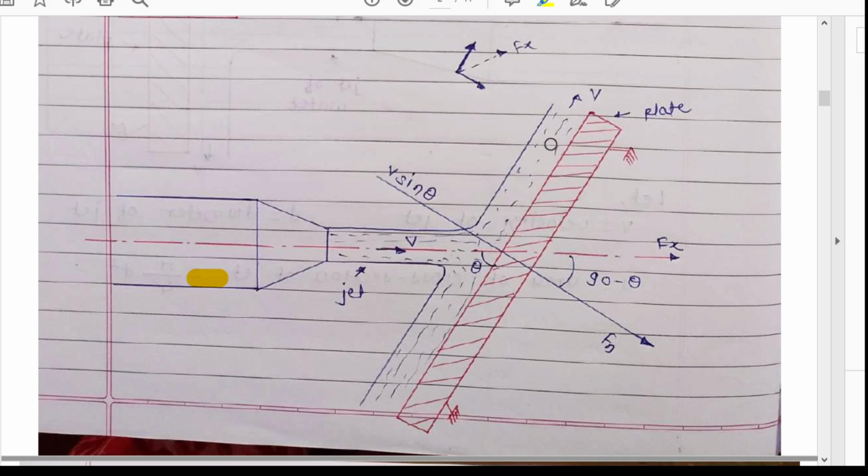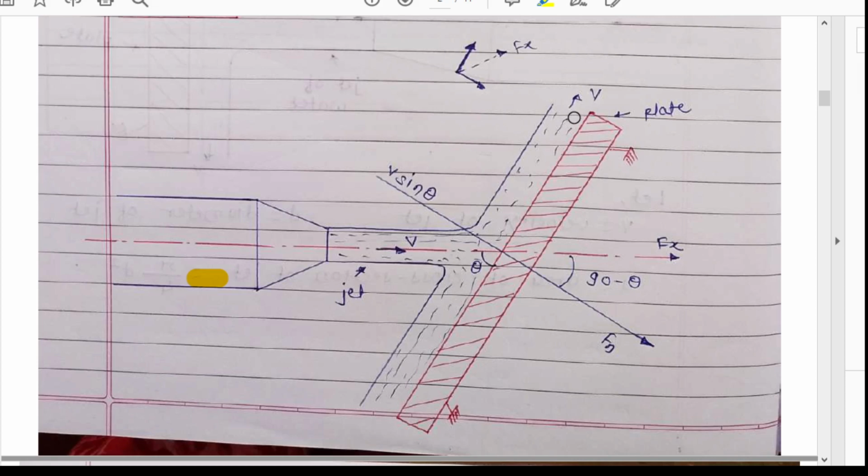So the final velocity will be equal to v. But the velocity is in an inclined direction, and we always have to find the force in the x direction and the y direction. So this velocity can be resolved into two components, that is Fx and Fy.